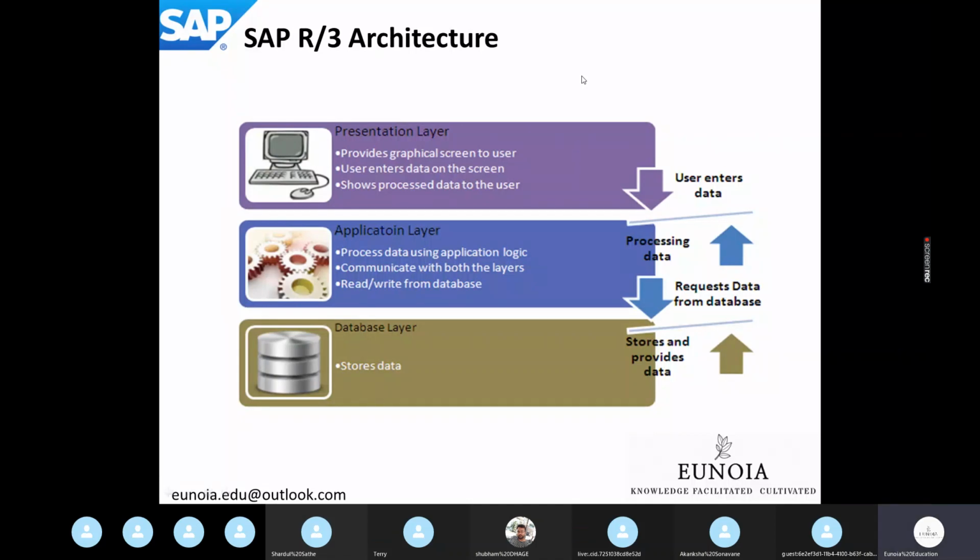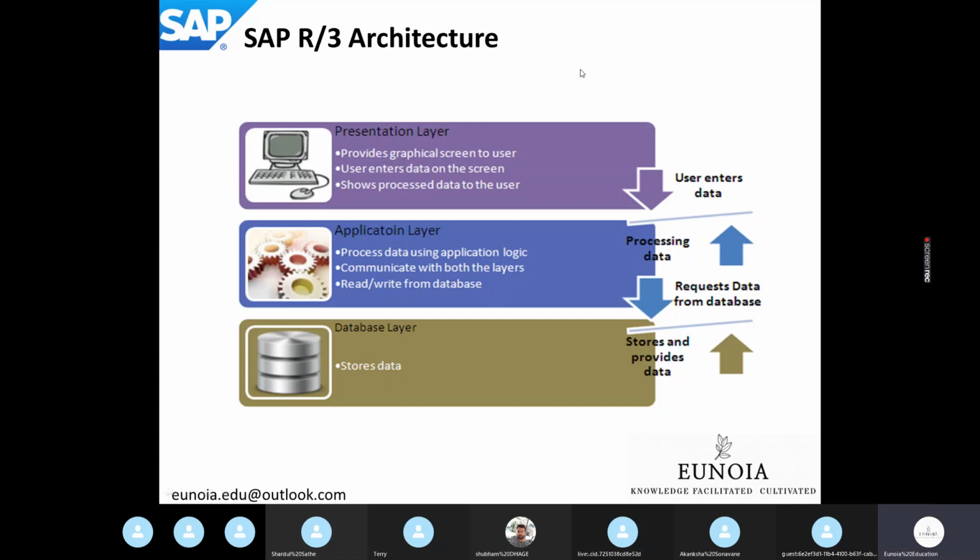The second one is the application layer. The application layer is where the actual ABAP application program runs. In the coming slides we will further explore how an ABAP application runs. The application layer is nothing but a NetWeaver environment. NetWeaver is the runtime environment required for an ABAP application to run. Just for example, if you take a Java application, it requires JRE or JVM to run.